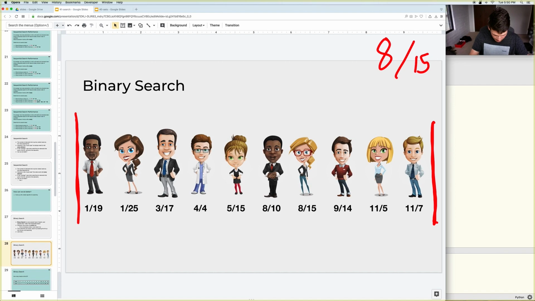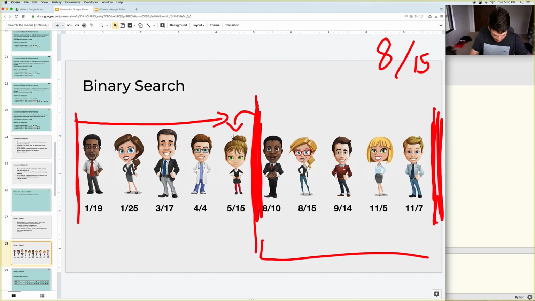So find the middle. Ask her what her birthday is. 515. Okay, well 815 is more than 515. So instead of thinking about it as just scratching over those people, think about it as we can now move that bar up to here. So now we only have to consider the people in that range,